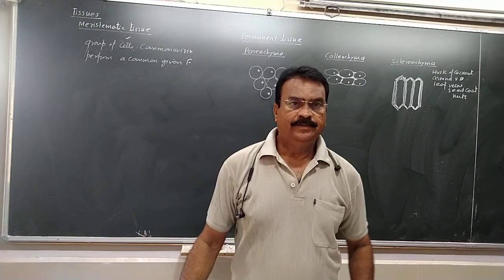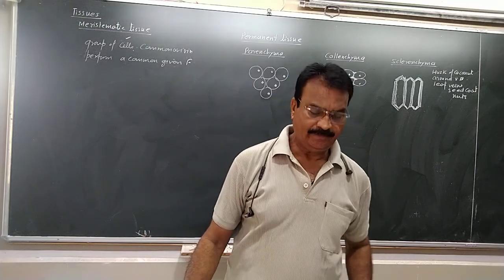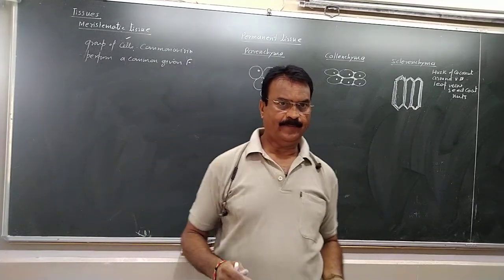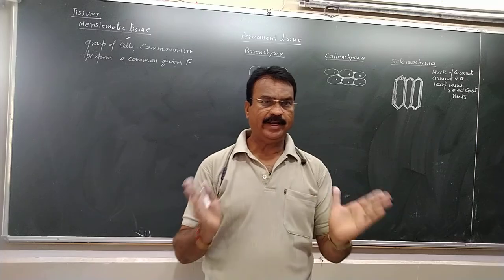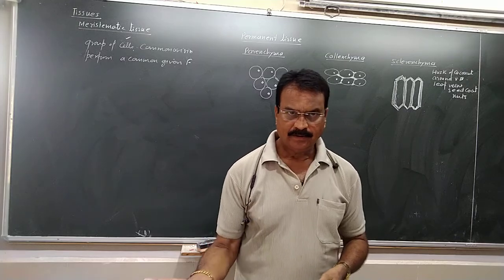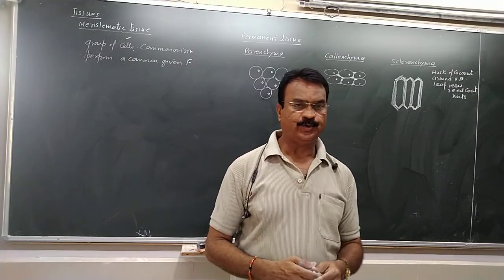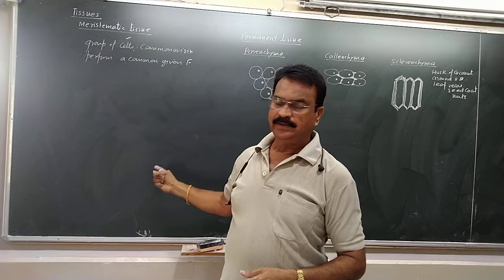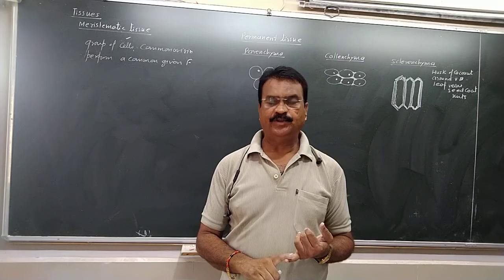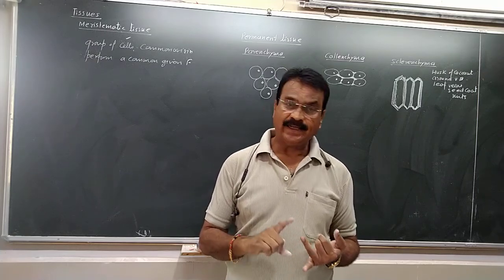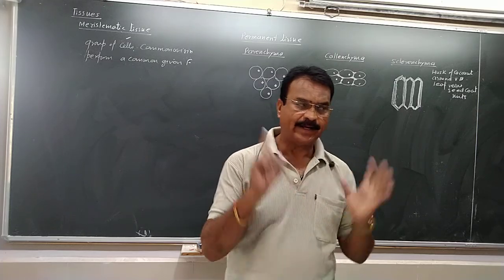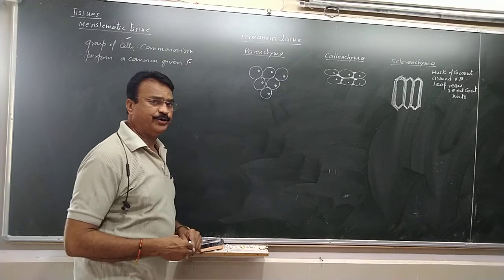Welcome. In the last video, we have seen the tissues. Tissue is a group of cells having a common origin and performing a common specific function. We have seen there are two types of tissues, meristematic tissue and the permanent tissue. Meristematic tissue is made up of actively dividing cells which have a power of division, and the cells are continuously added. We have seen apical meristem, intercalary meristem and lateral meristem. Now we are going to see the permanent tissue.